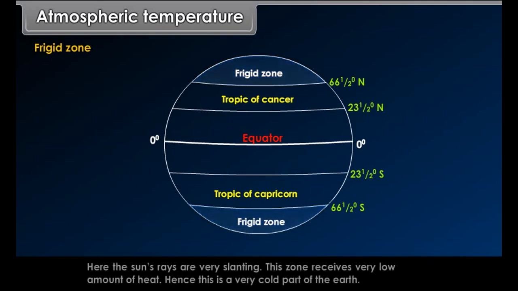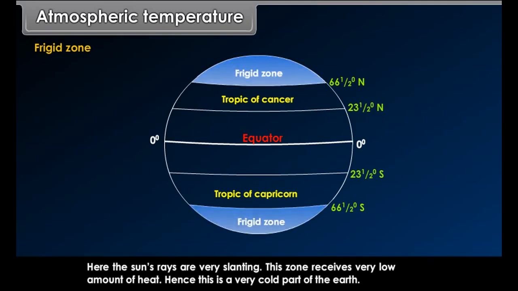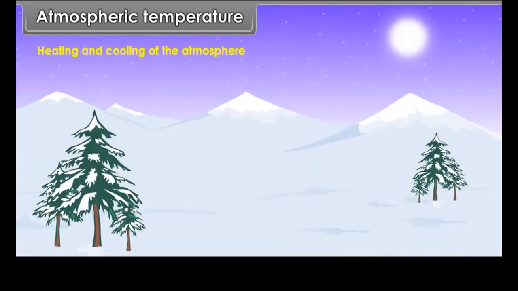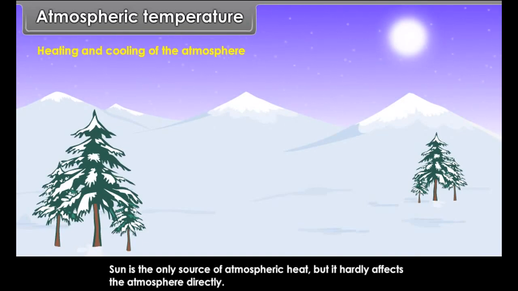Torrid zone. The torrid zone lies between the Tropic of Cancer and Tropic of Capricorn on both sides of the equator. Here, the sun's rays are almost vertical throughout the year. This zone receives maximum heat and is the hottest zone of the Earth.